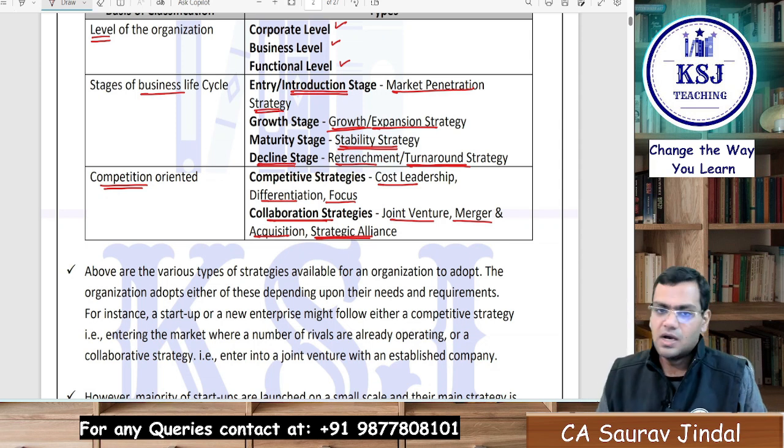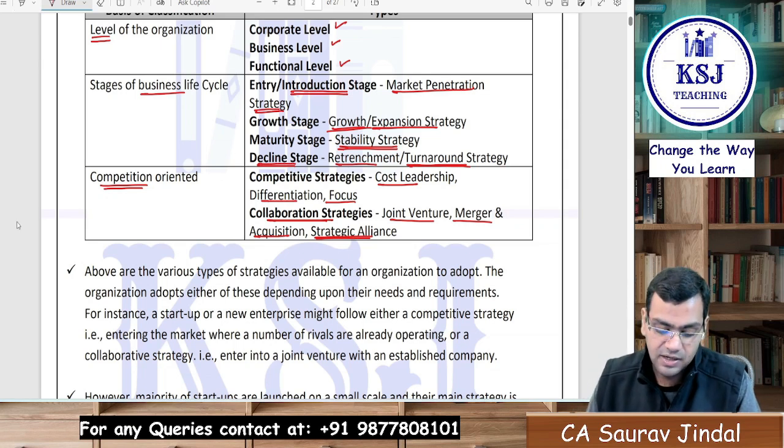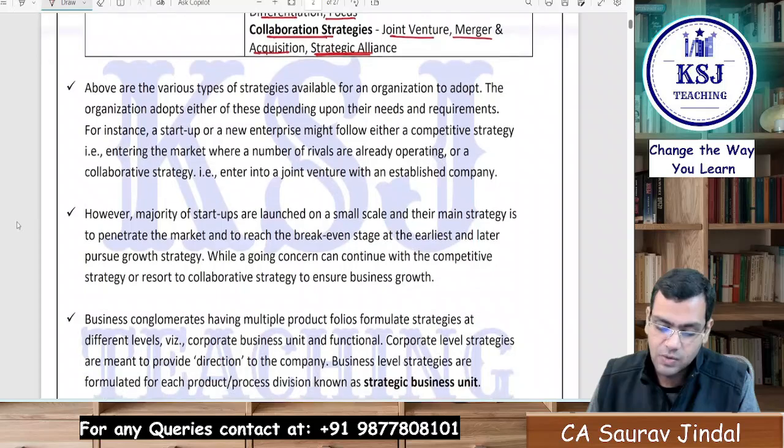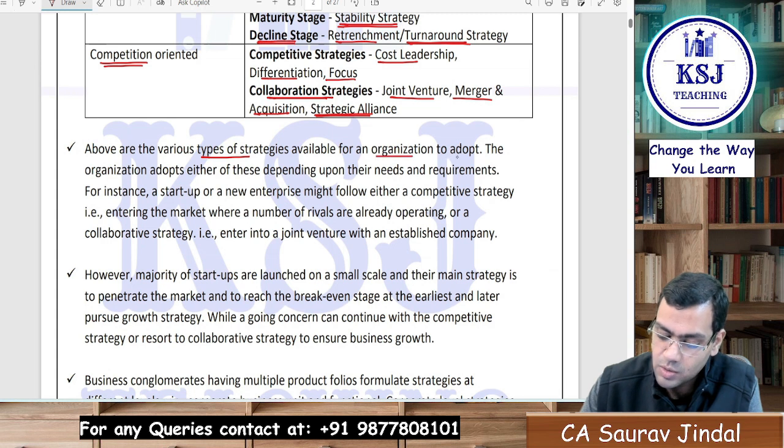So that is how the strategies can be divided, right? The different types of strategies being formulated for the different requirements. Above are the various types of strategies available for an organization to adopt. The organization adopts either of these depending upon their needs and requirements.